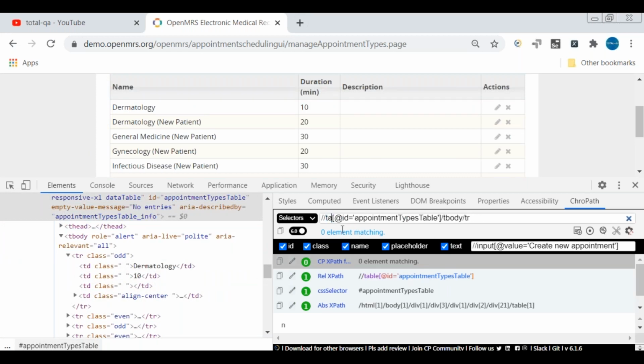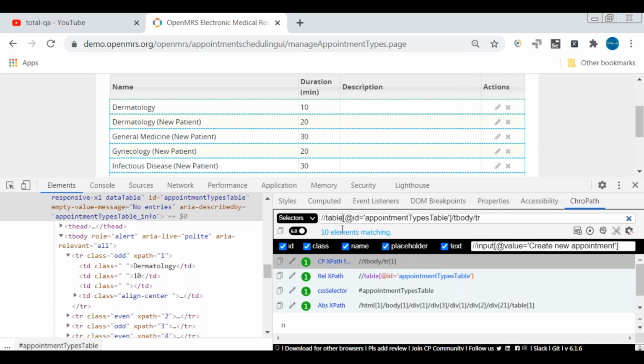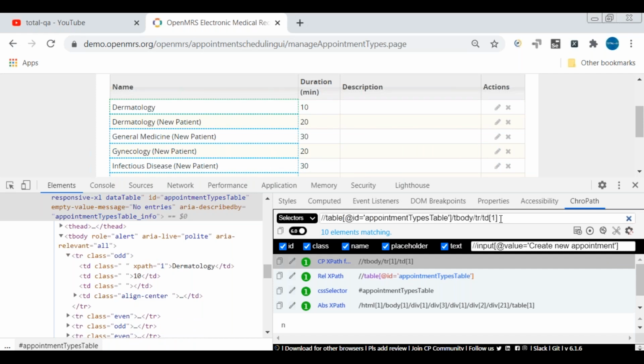So here we have a table row. And how many matching elements here? How do we know how many matching elements? You can see here the matching elements are 10 matching elements totally. Then table row, then /td[1] because we are focusing on the first column of each and every table row. This XPath will give you the number of service types available in the table.